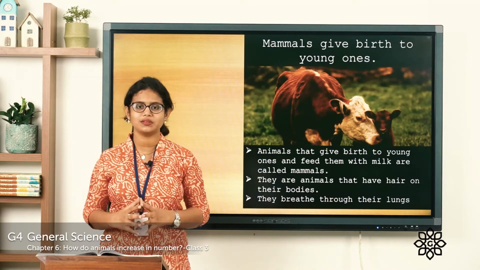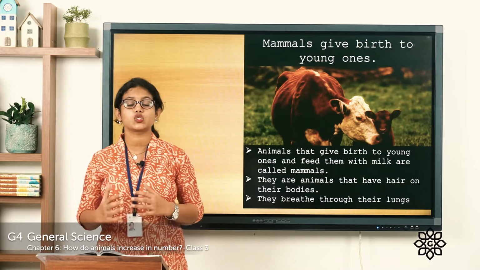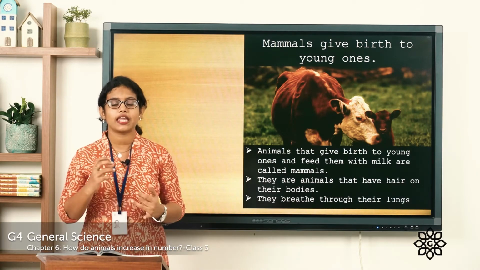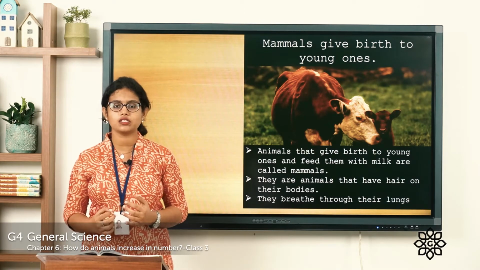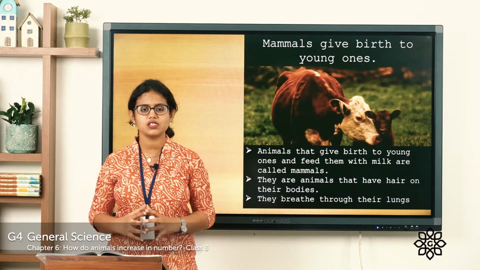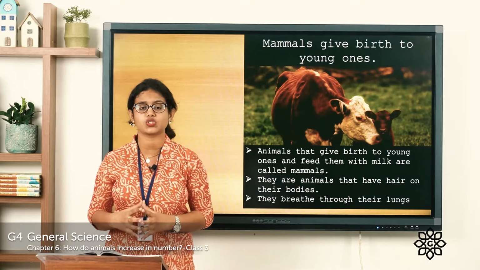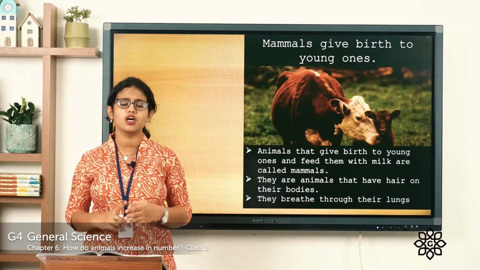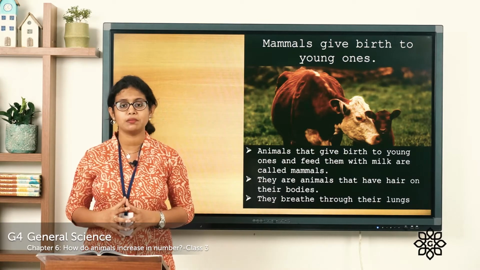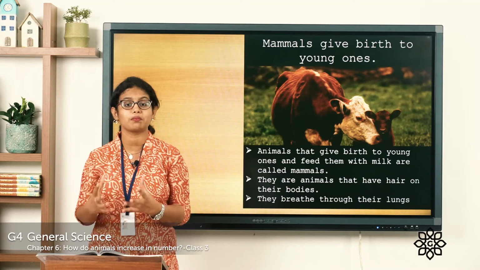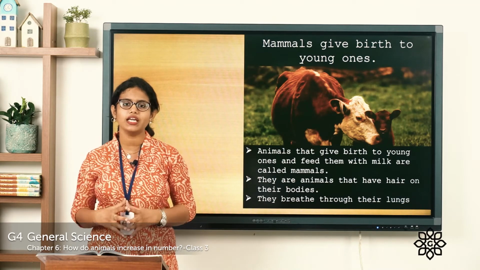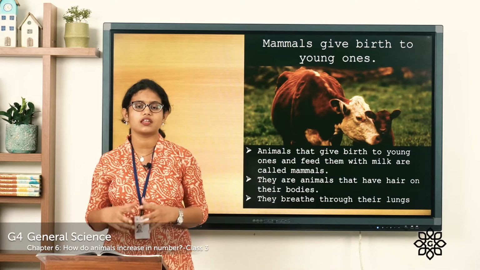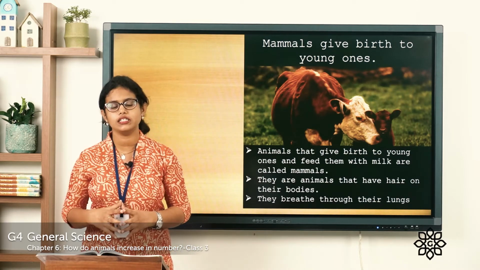So what are they called? Animals that give birth to their young ones are called mammals. There are many examples of mammals, like the elephant, cow, cat, dog, goat. All these are mammals. Even we human beings are mammals. Why? Because we give birth to our young ones. So mammals are animals that give birth to their young ones.